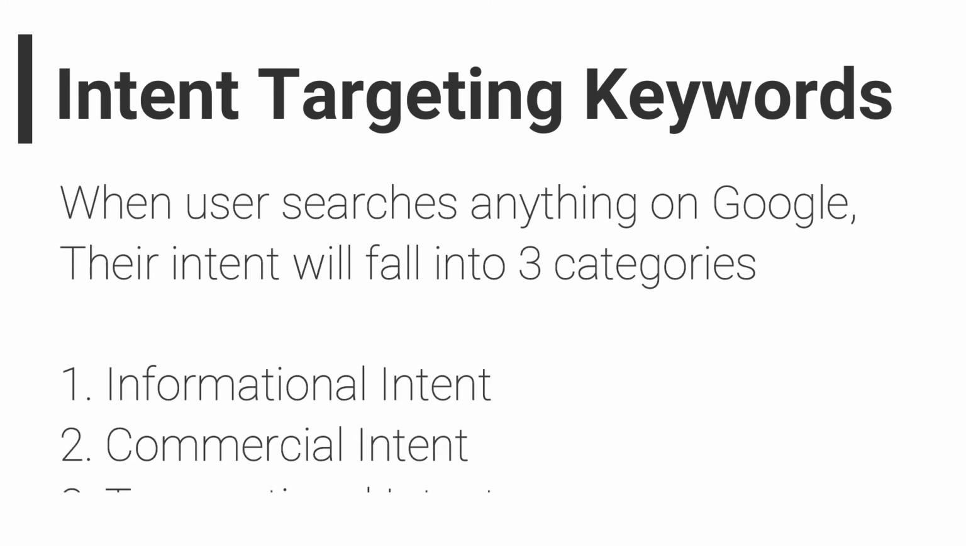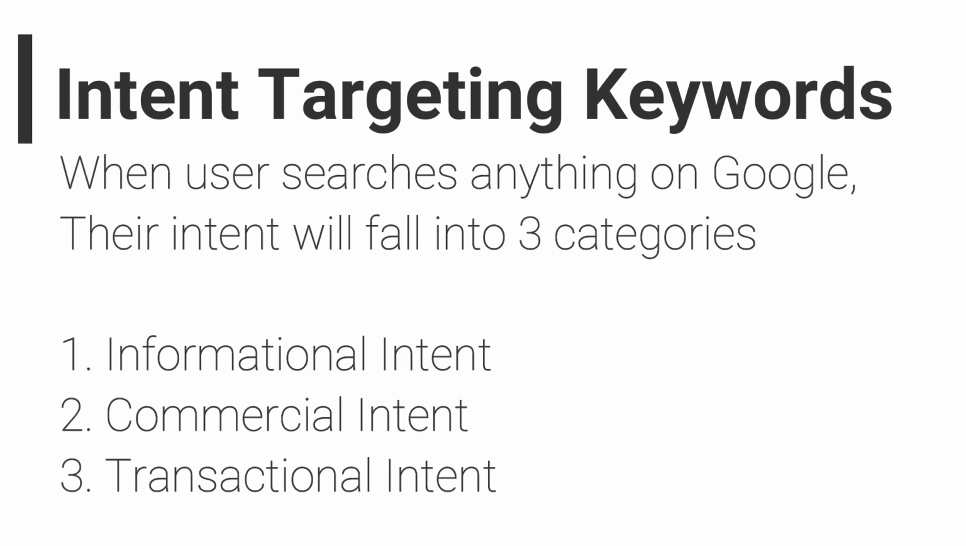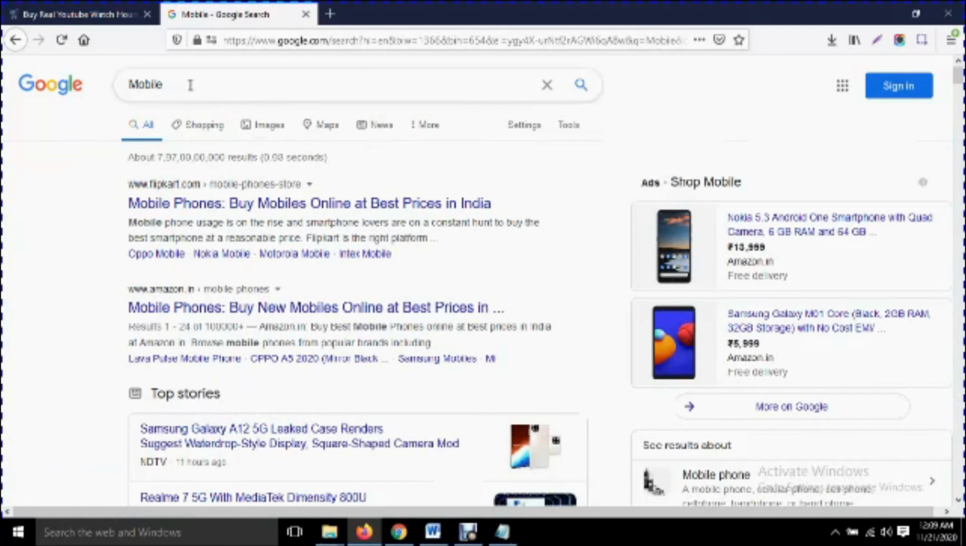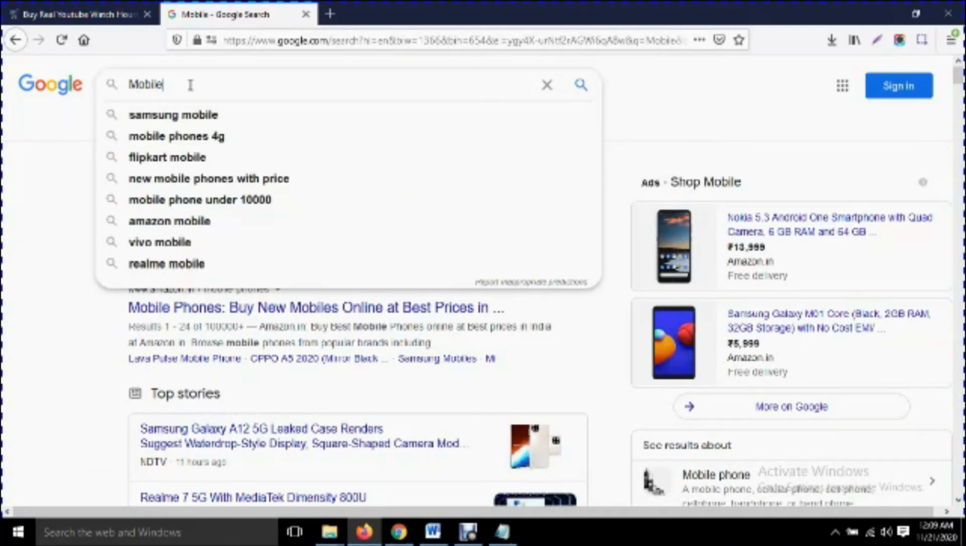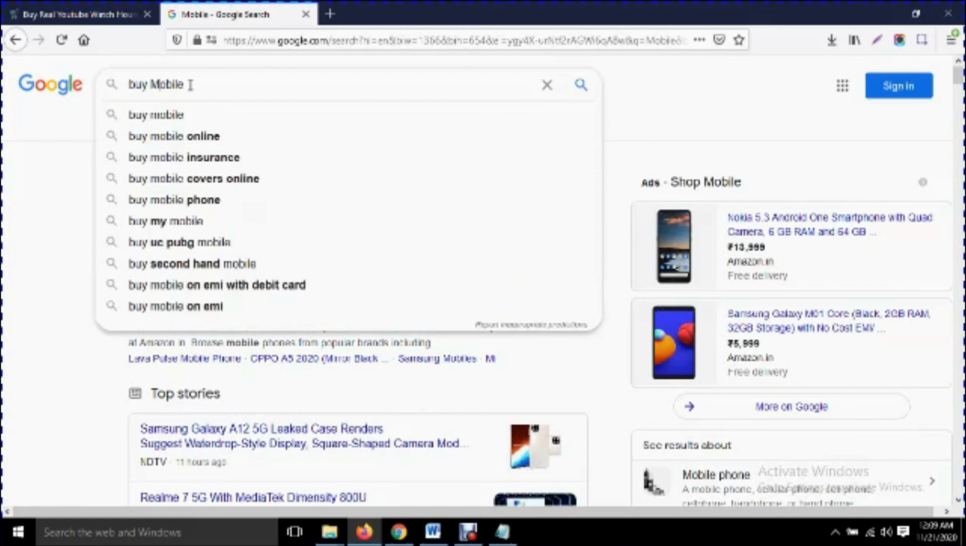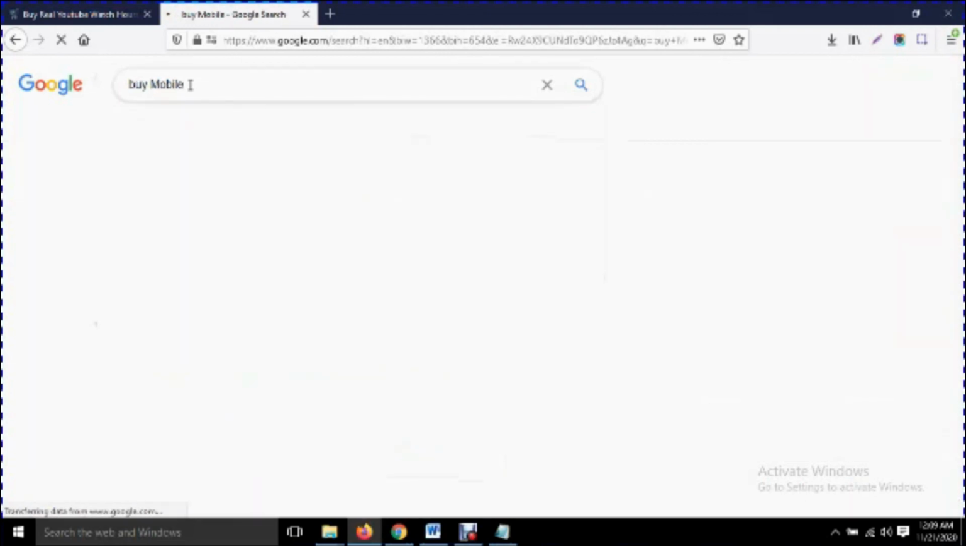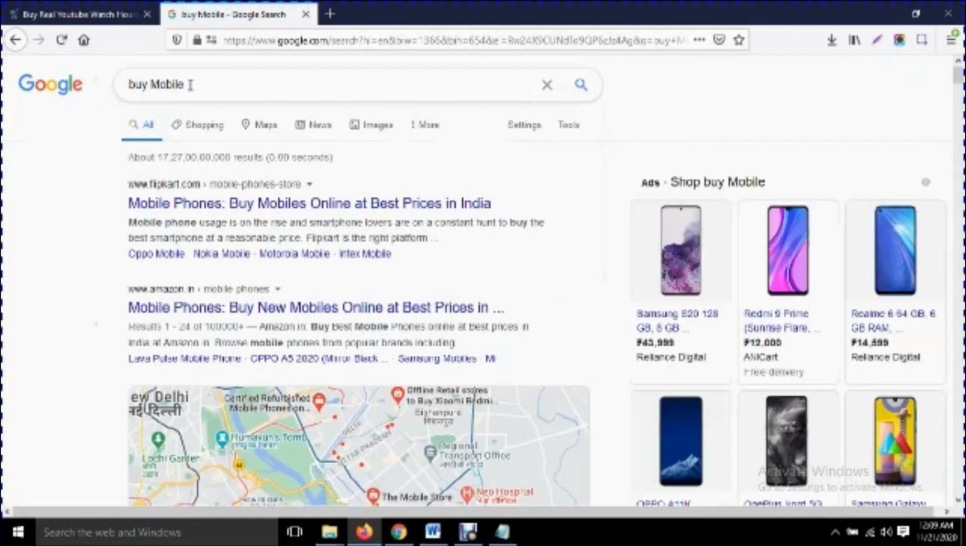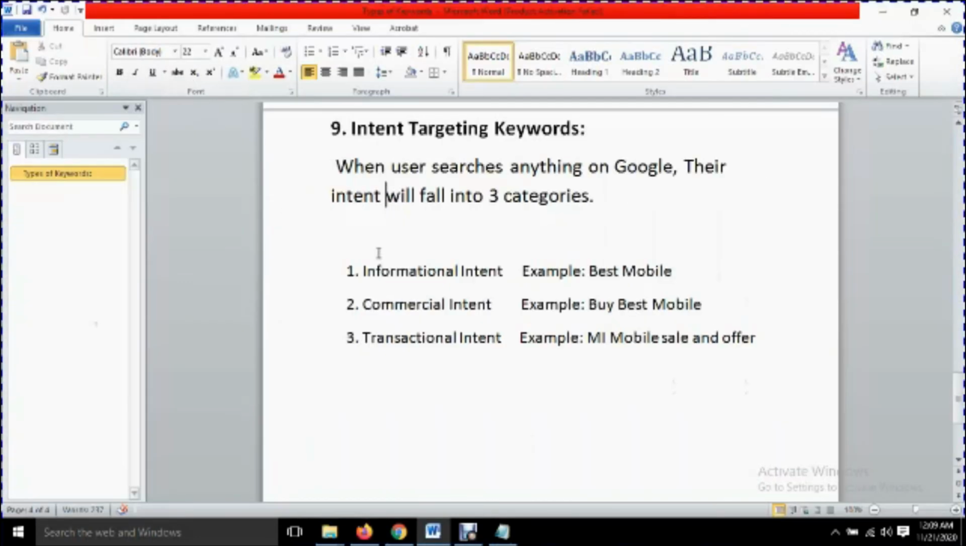And the second point is commercial intent. Commercial intent means if you are ready to pay, ready to sell, or ready to purchase. Suppose I have written mobile only, but if I change this keyword and write buy mobile, it means Google will display the result as per the commercial intent. Google understands that you are searching on Google to buy a product, to buy mobile.